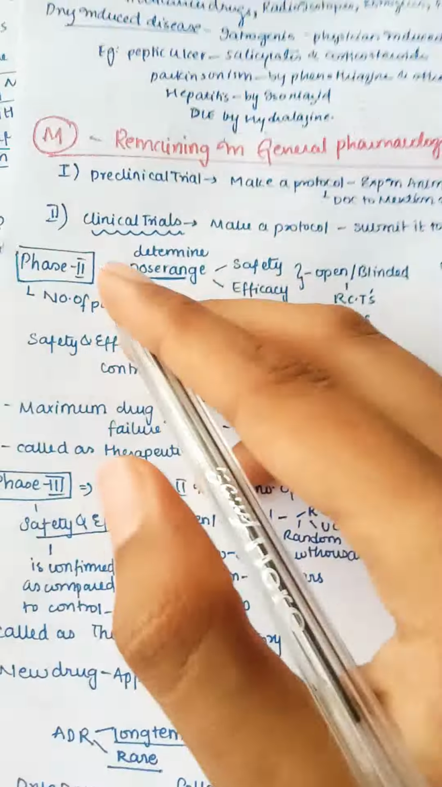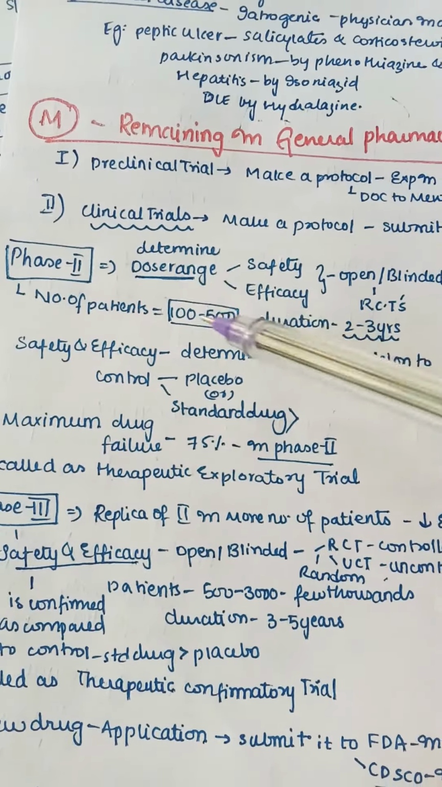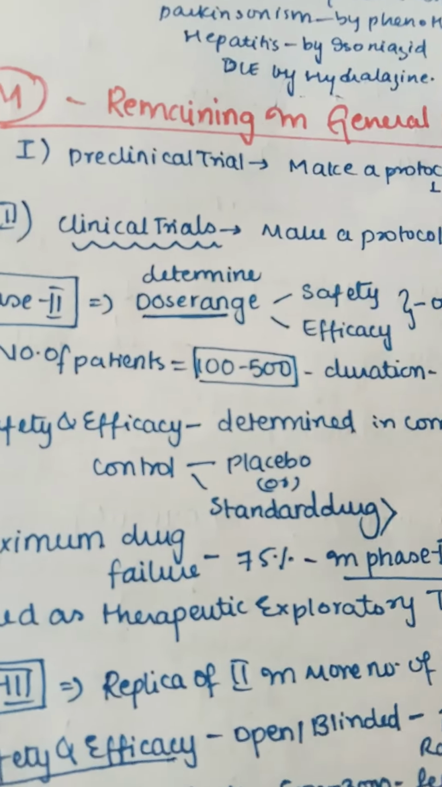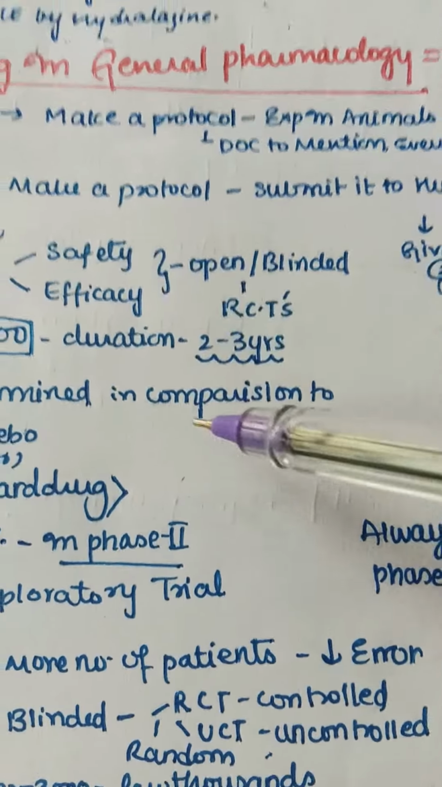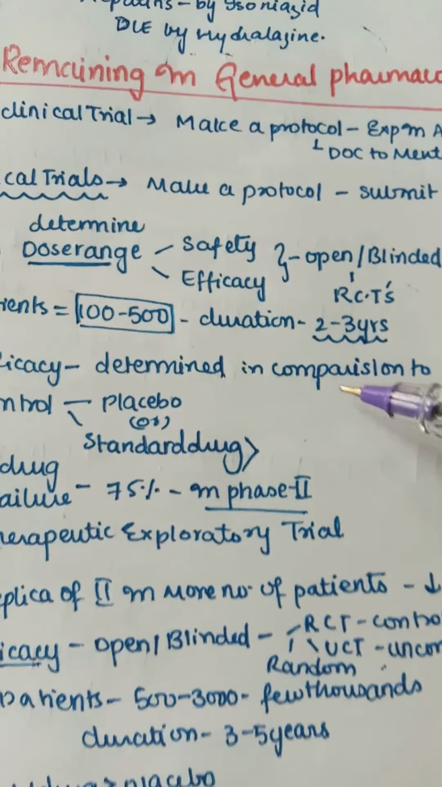Now we'll move on to phase 2. In phase 2 we mainly determine the dose range. In phase 1 we determined the maximum tolerable dose; here in phase 2 we will determine the dose range. Here also we have safety and efficacy. Safety and efficacy may be open or blinded in RCTs.